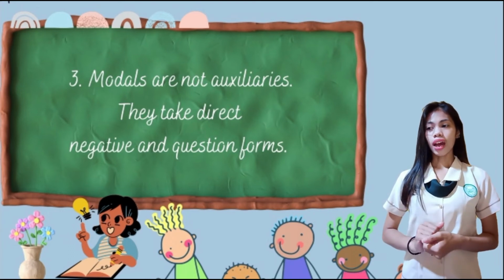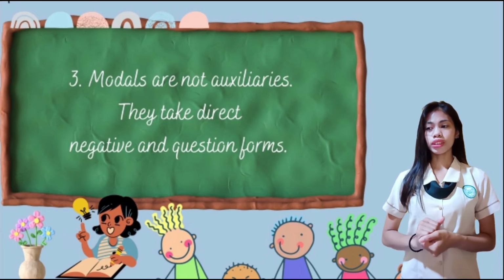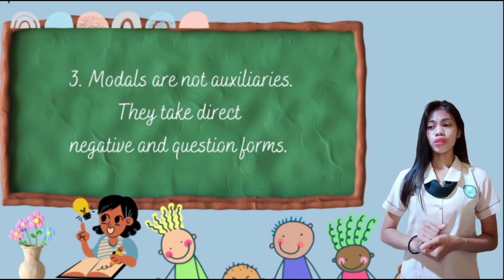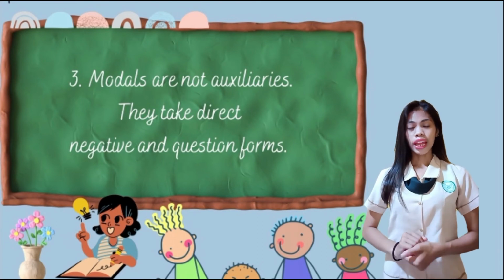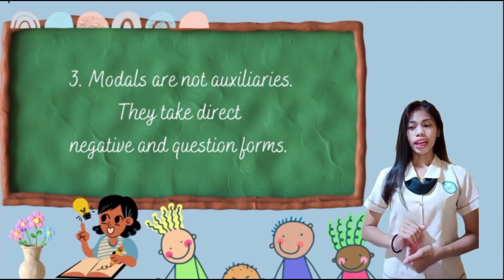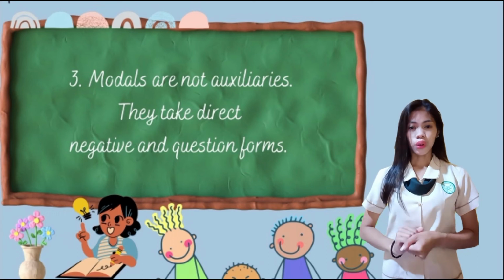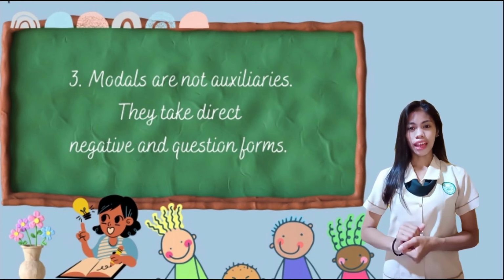All modals have a function such as the modal can. So can is used to express availability or ability. It can also be used to express other things. When it is pertaining to negativity, you can also add don't, such as don't have to or didn't have to.